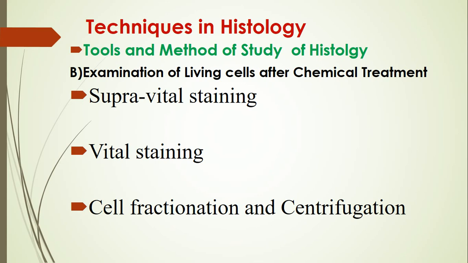Now third is cell fractionation and centrifugation. Cell organelles can be separated into layers of different specific gravity. For that process, homogenization of the cells is done in a homogenizer, and the homogenate is centrifuged in sucrose solution, and after centrifugation, cell organelles of different specific gravity get arranged into different layers. After this, desired organelles such as nuclei, then mitochondria can be separated, and these are called fractions.